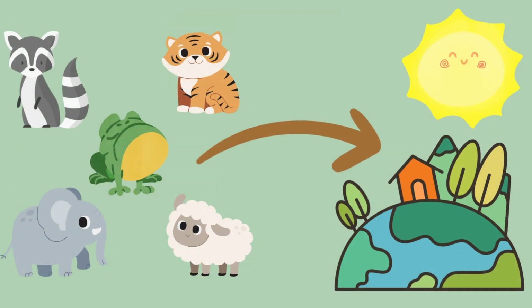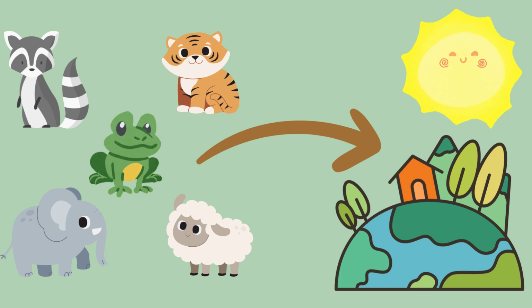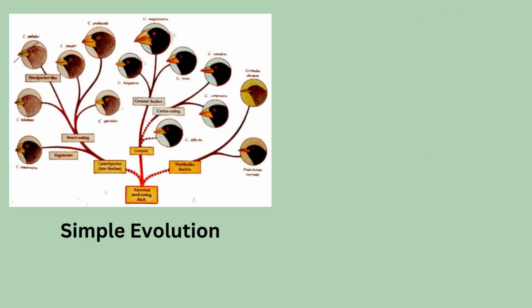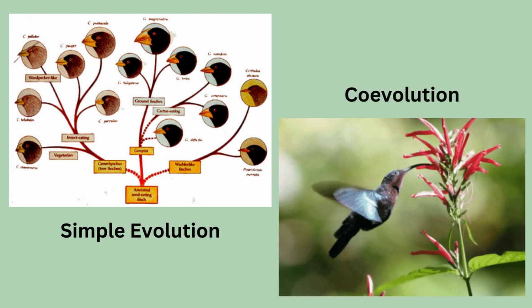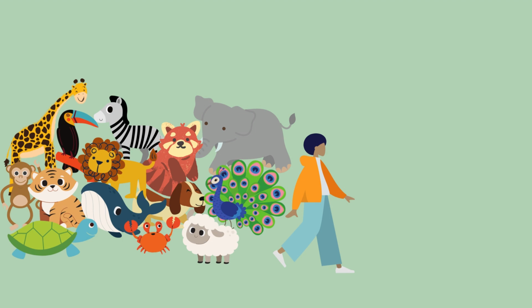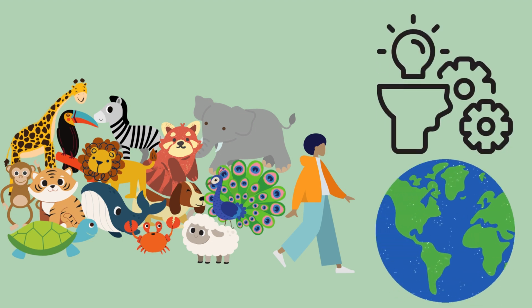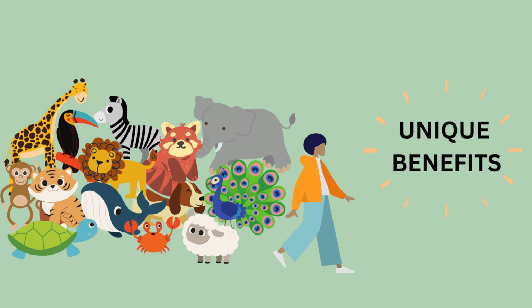Animals have their own ways of processing their surroundings and surviving in their environment. In some cases, species survive by evolving alongside other organisms. Sometimes evolution acts on single organisms alone, and other times it acts upon two interacting organisms. This is coevolution. All animals have different techniques for how they process the world around them, and each of these capabilities provides unique benefits for the animals that use them.